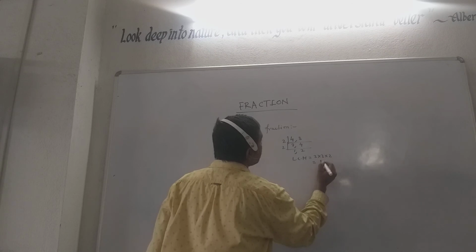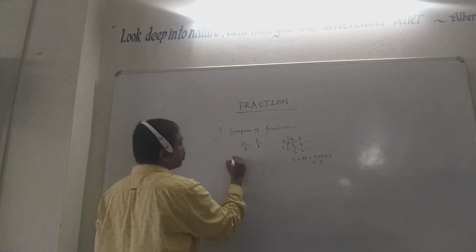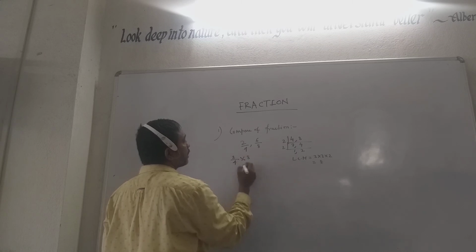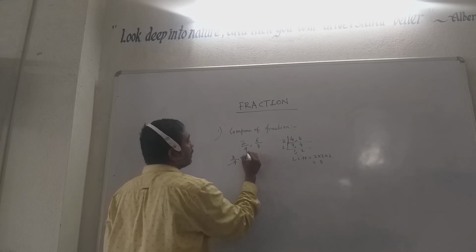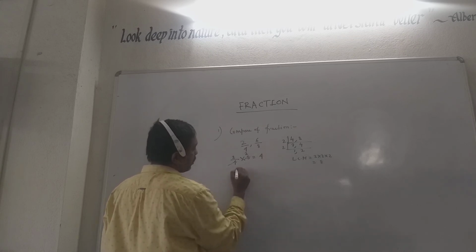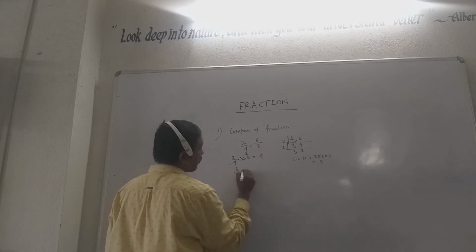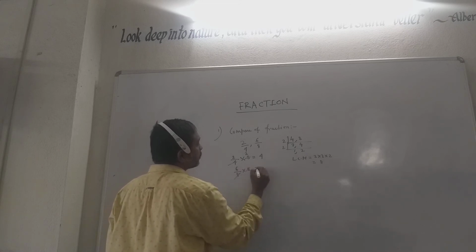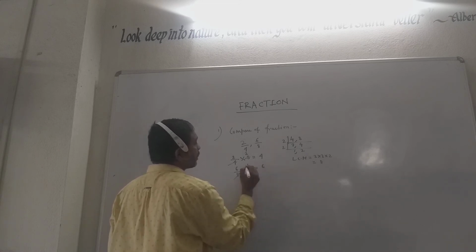So the LCM is 8. Now what should we do? 2 by 4 multiplied with 8. Now 4 cancels, 8 gives 2. So 2 into 2 comes 4. Now 6 by 8 multiplied with LCM 8. 8 cancels, gives 1.